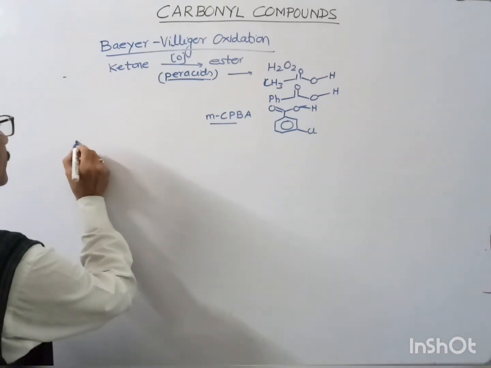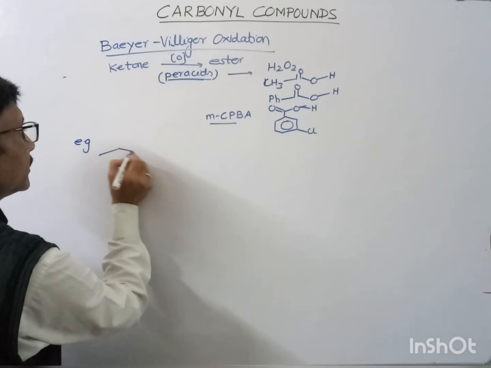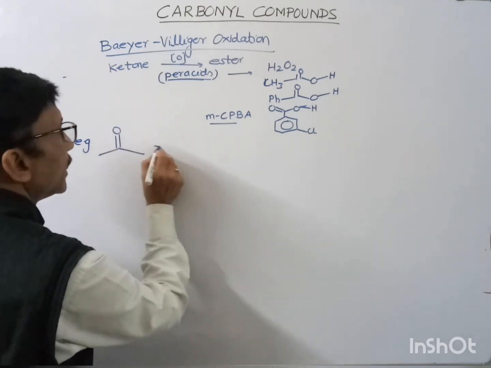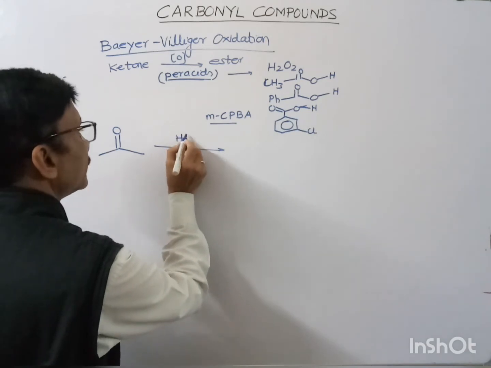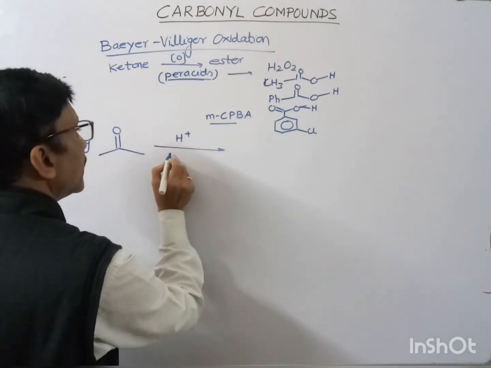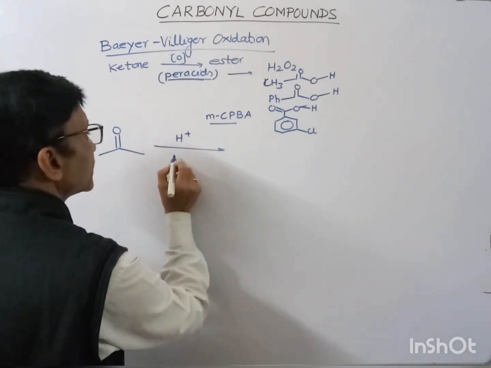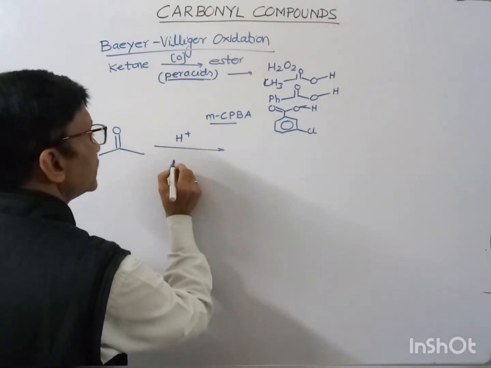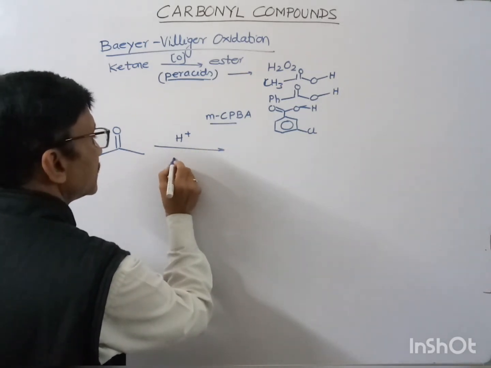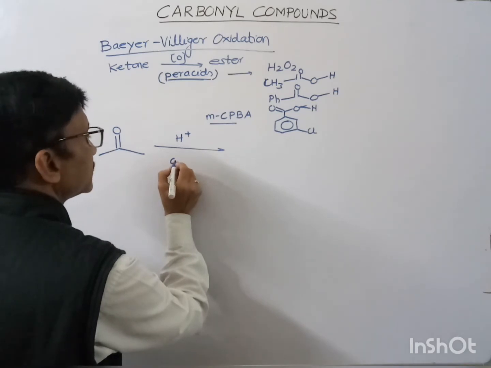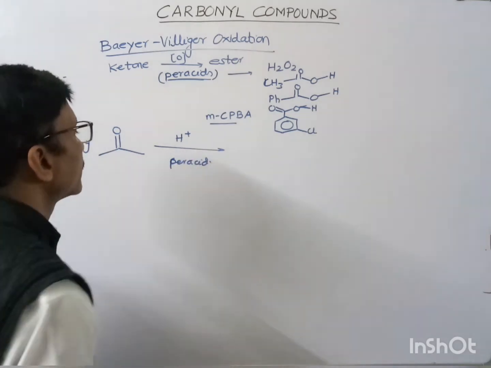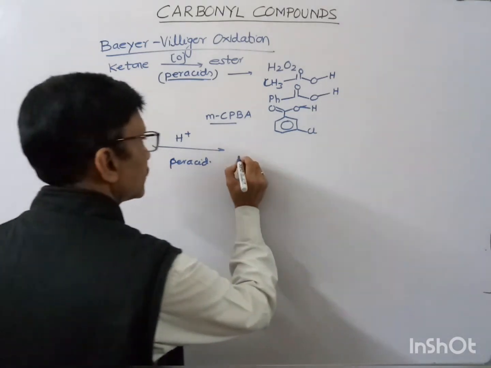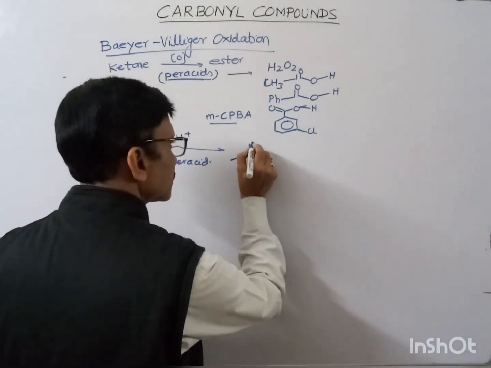Suppose if we see the example, we have this ketone and any per acid, then this would be converted into ester.